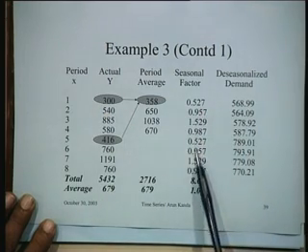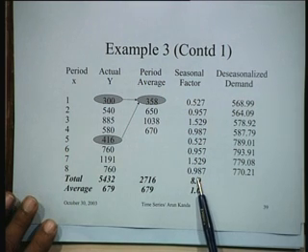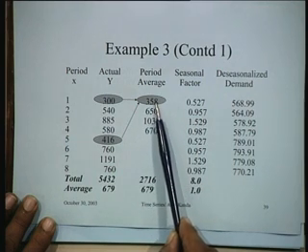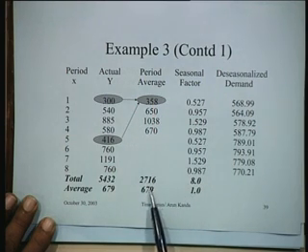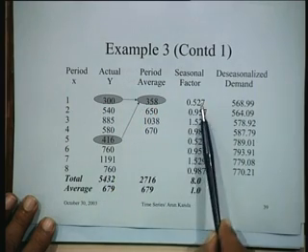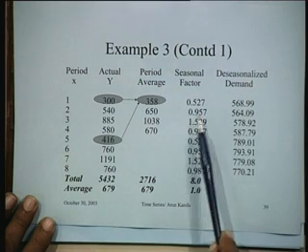Then you can find out exactly the seasonality factors. What would be the seasonality factor? In this particular situation, it is this particular value divided by the average. So 358 divided by 679, 650 divided by 679 is 0.957.